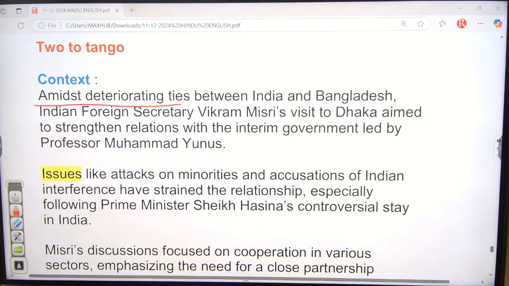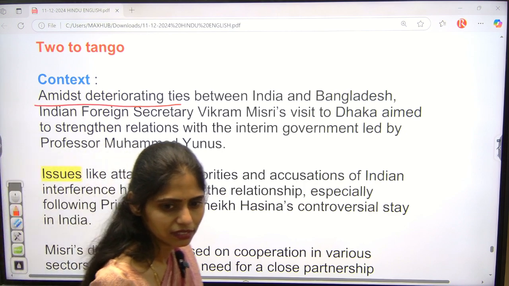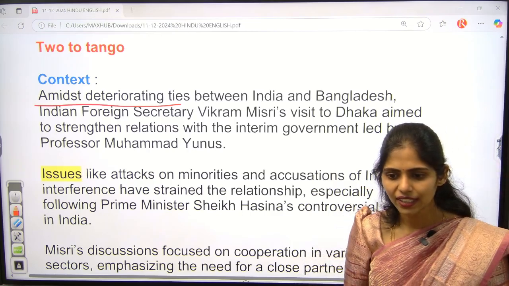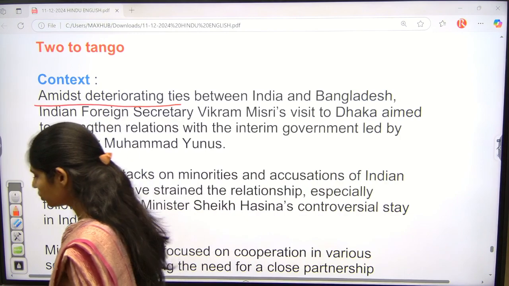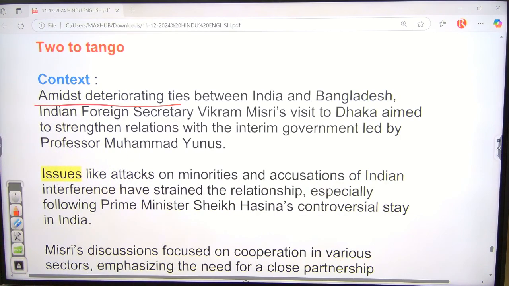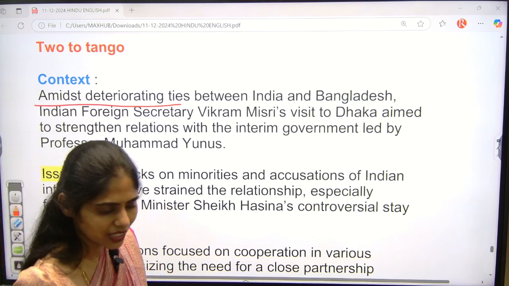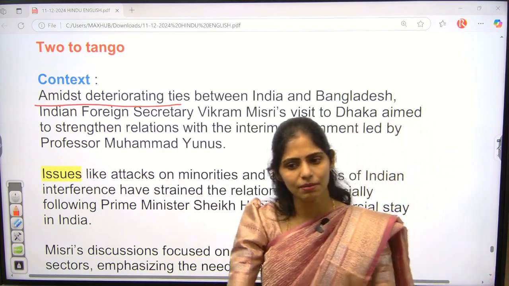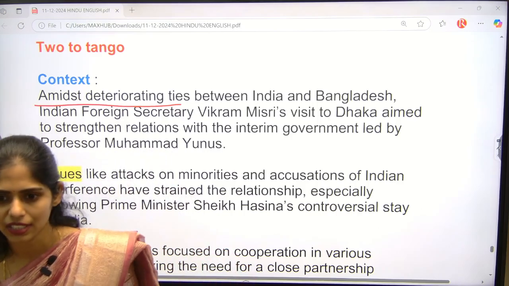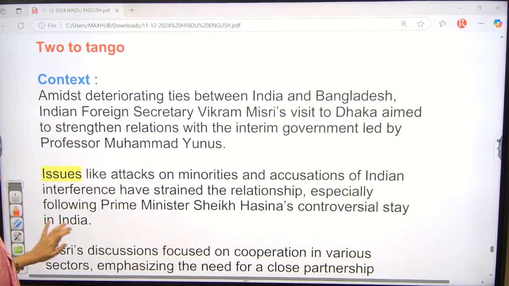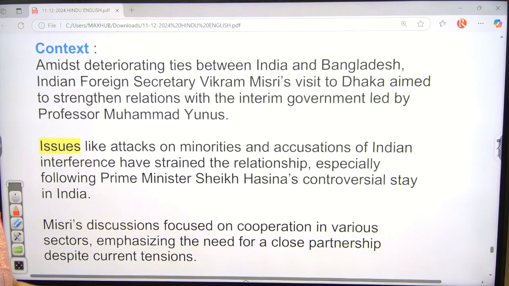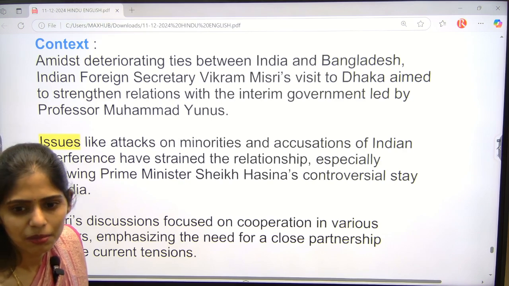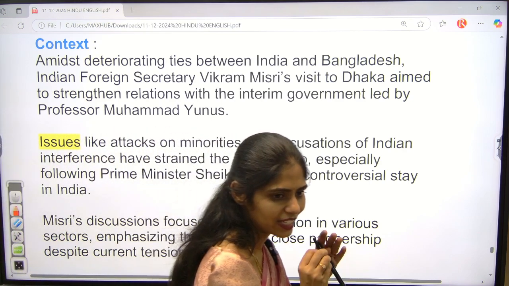And another political party in Bangladesh apart from Sheikh Hasina? Bangladesh Nationalist Party, who is the leader? Khaleda Zia. So do we have good relations with Khaleda Zia? No. So the important and major mistake done by India is having a relationship only with Sheikh Hasina but not other political parties. Okay, so our Indian Foreign Secretary is visiting Dhaka and he wants to improve relations with this interim government now because again Sheikh Hasina will not come into power, that is 100% sure.